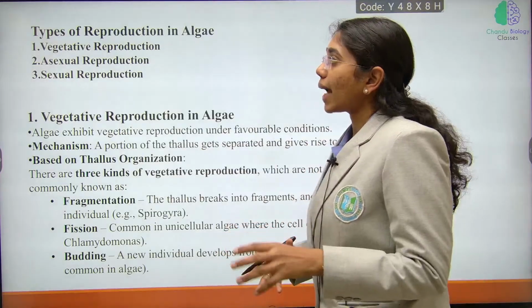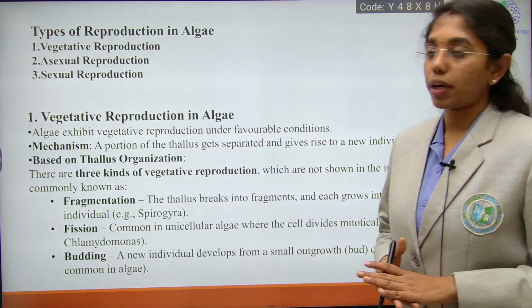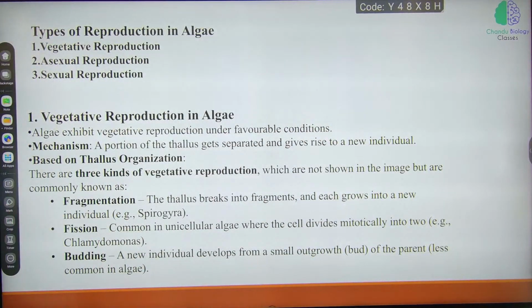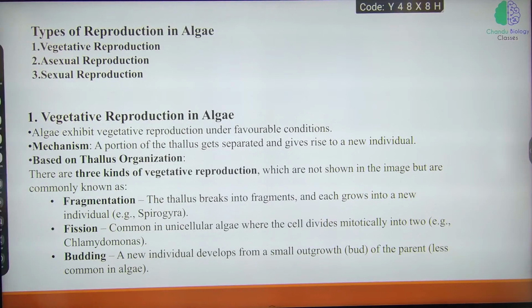Okay, types of reproduction in algae. Algae have three types of reproduction: vegetative reproduction, asexual reproduction, and sexual reproduction. First, let us look into vegetative reproduction.